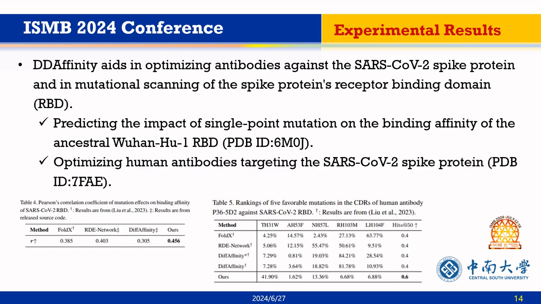To evaluate the ability of our method in optimizing antibodies against the SARS-CoV-2 spike protein and in mutational scanning of the spike protein's receptor binding domain, we predicted the impact of every single point mutation on the binding affinity of the ancestral Wuhan Hu1 receptor binding domain and optimize human antibodies targeting the SARS-CoV-2 spike protein as the subject for our case study.